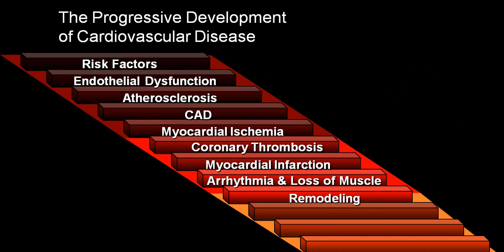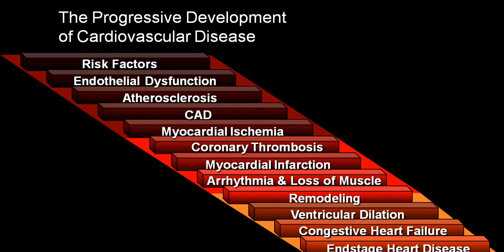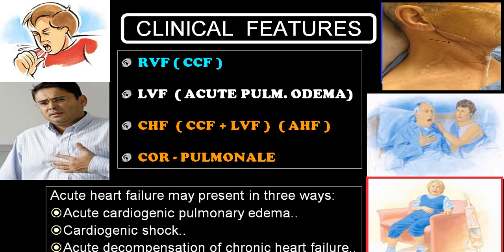And then further changes after remodeling, ventricular dilatation, congestive heart failure, and the person goes into end stage heart failure, that is stage D in ACC and stage 4 in NYHA.